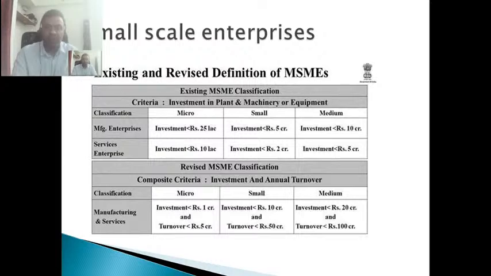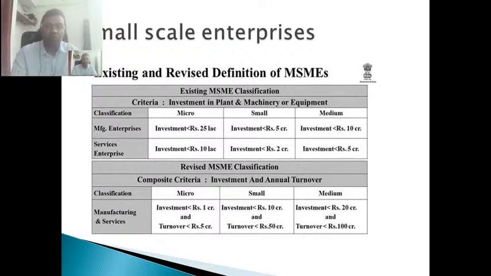I will repeat: they are engulfing around 80 to 90% of the government corpus or subsidies, but generating only 10 to 20% of the employment. In fact, they have a very minute contribution in terms of export. So the government decided, okay, we want to promote MSMEs, but we don't want to promote those owned by politically connected or dominant people. Rather, we will promote those MSMEs who are actually doing business, actually generating business, and are interested in becoming a unicorn, as a role model.